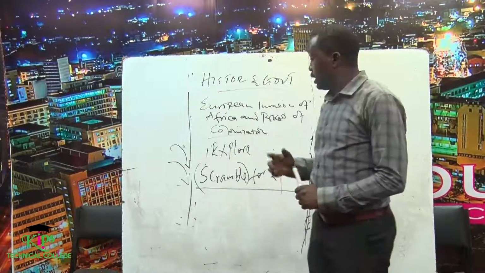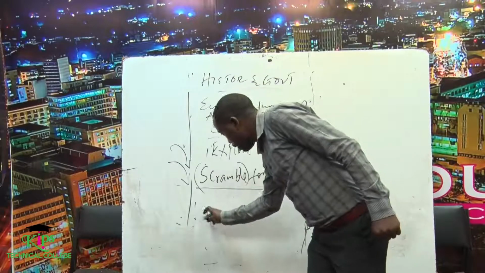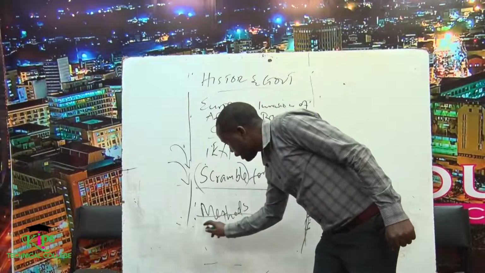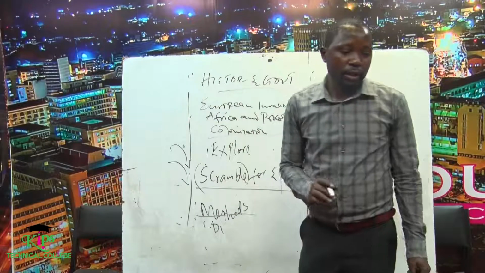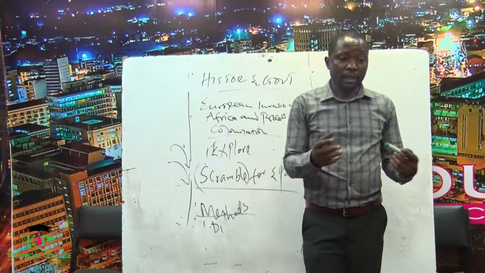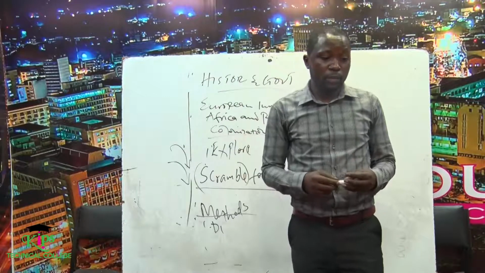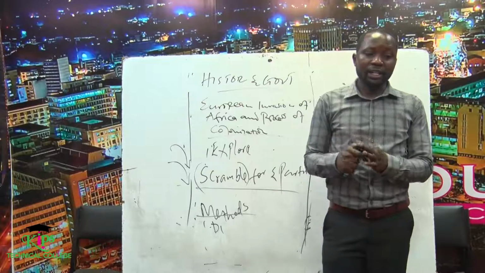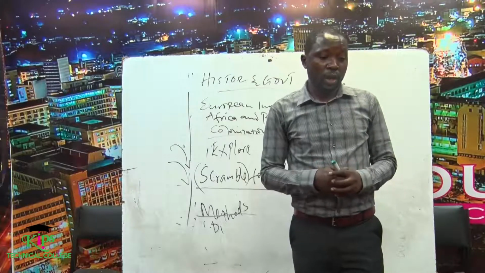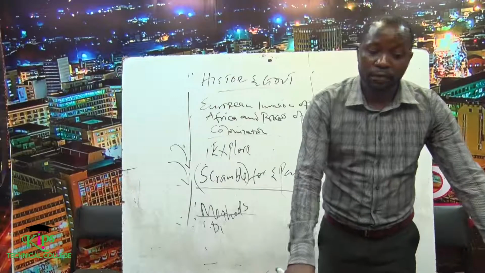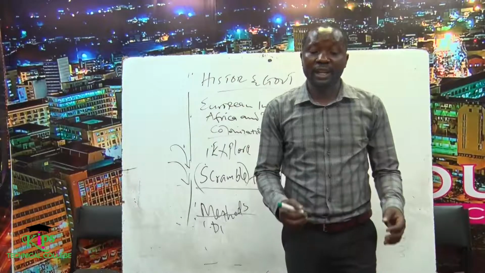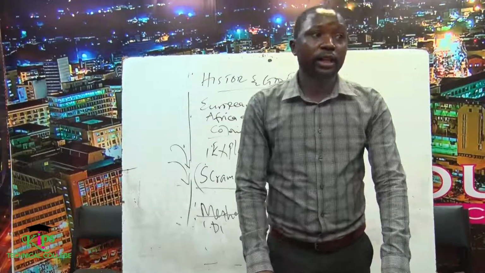Number one was diplomacy. So they used diplomacy as one of the methods. So they used diplomatic tactics, for example, by establishing diplomatic relationships with African leaders and eventually occupying their land. Signing of treaties was also another method used in occupying different parts of Africa, where they signed different agreements with African leaders. Another method was luring of chiefs.